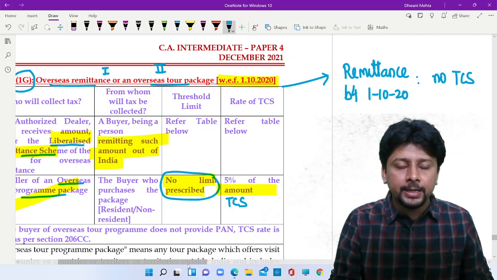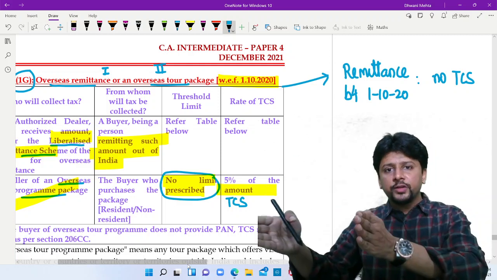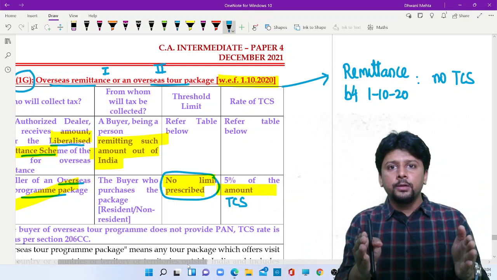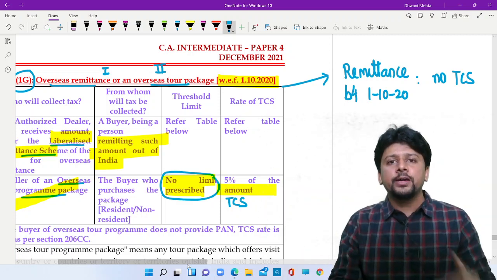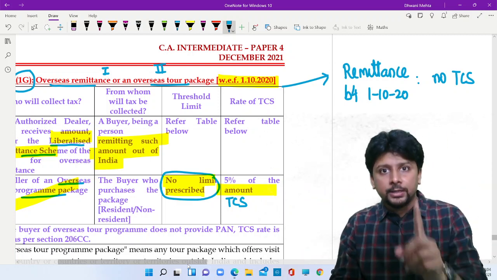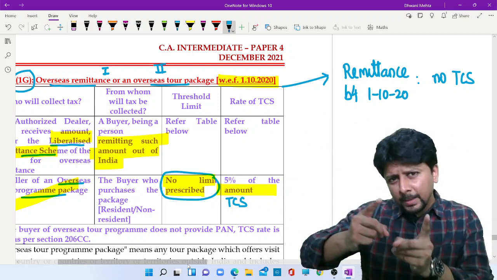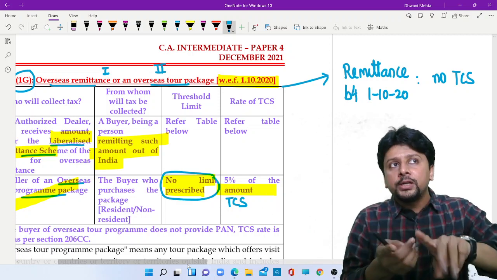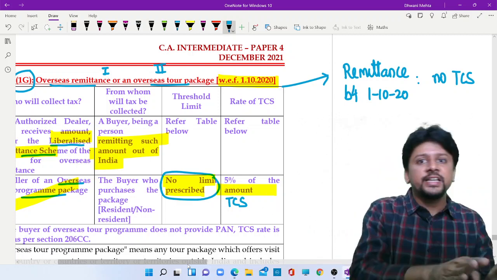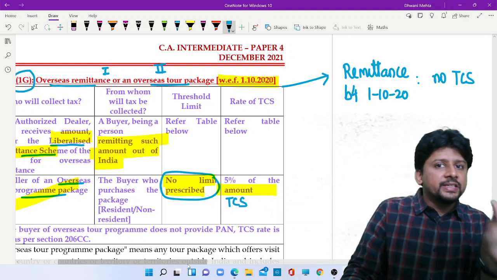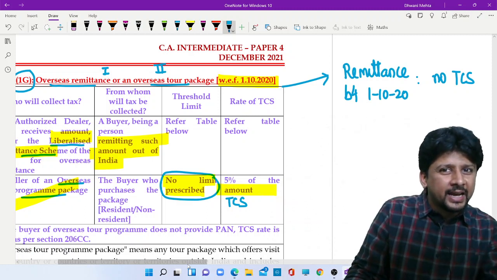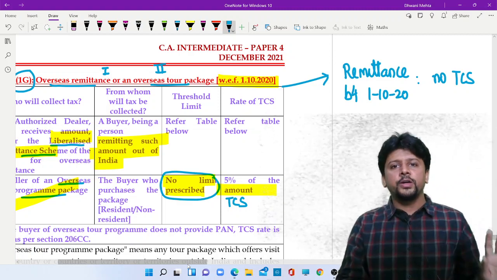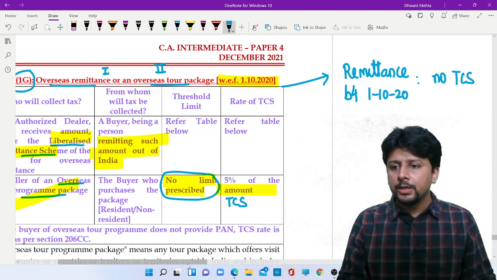I'll repeat this for clarity. Remittances made before 1st October plus remittances made on or after 1st October. Take a total. If that total exceeds 7 lakh rupees, the section applies. But how does the section apply? All remittances before 1st October, no TCS. All remittances after 1st October, TCS will apply, but only on the excess money over and above 7 lakhs, and on that excess, it will be either 5% or 0.5%, depending on the situation.